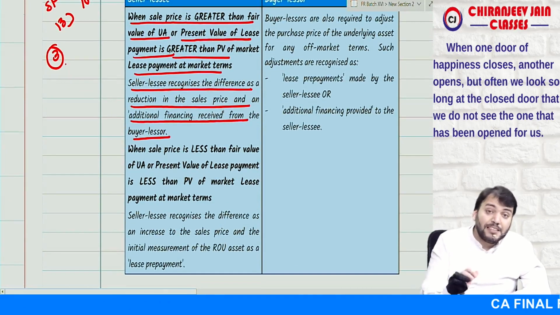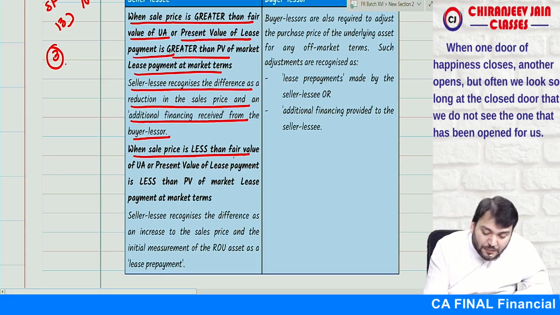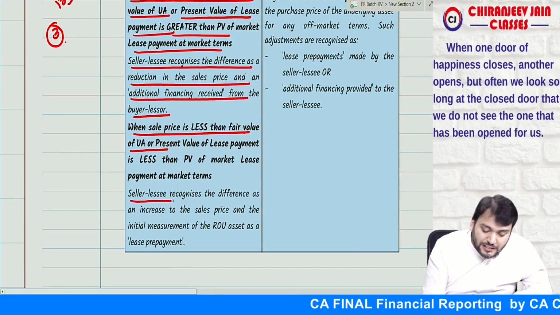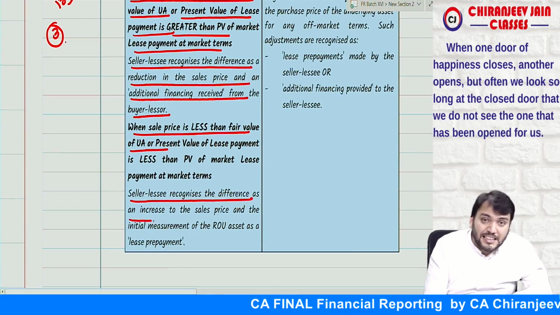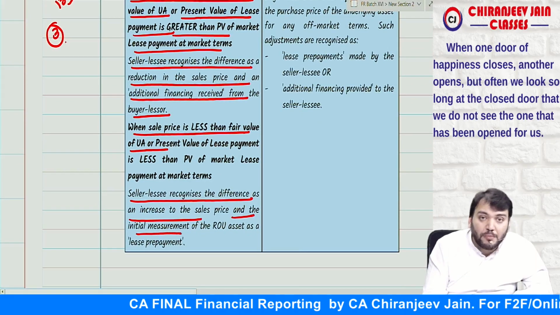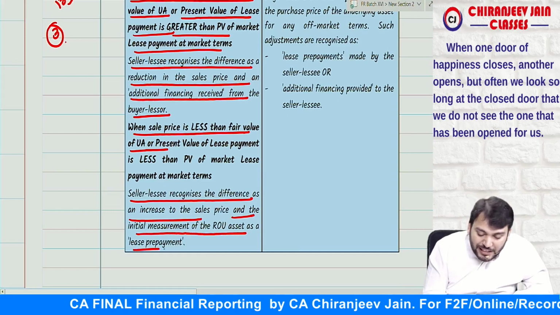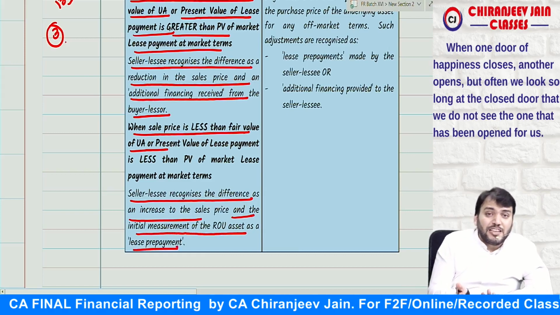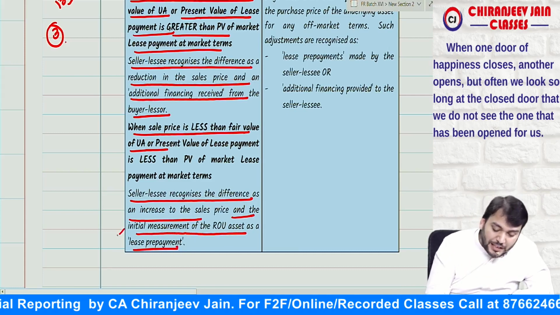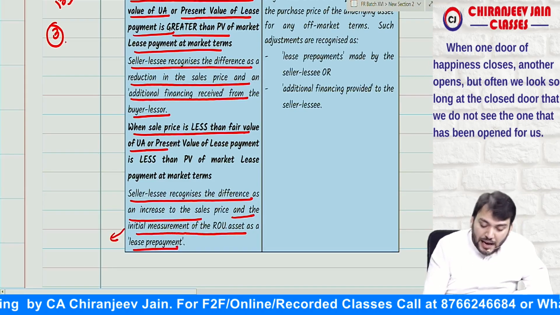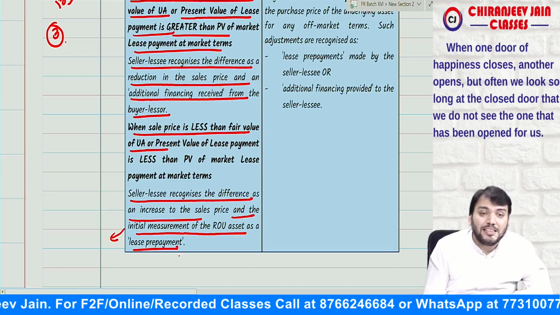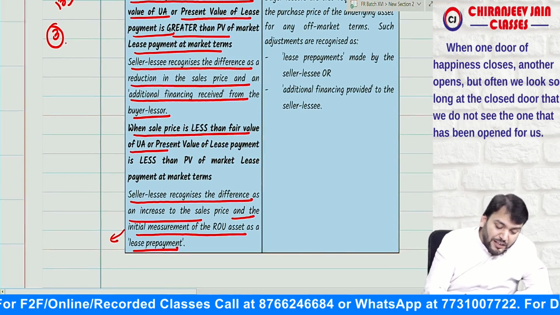Correct? If it is reverse, meaning the sale price is less than the fair value of the underlying asset, then the seller lessee recognizes the difference as an increase in the sale price and in the initial measurement of the ROU asset as a lease prepayment. So this will be considered as prepayment for the lease, added to the cost of the ROU asset. So what journal entry will we do?